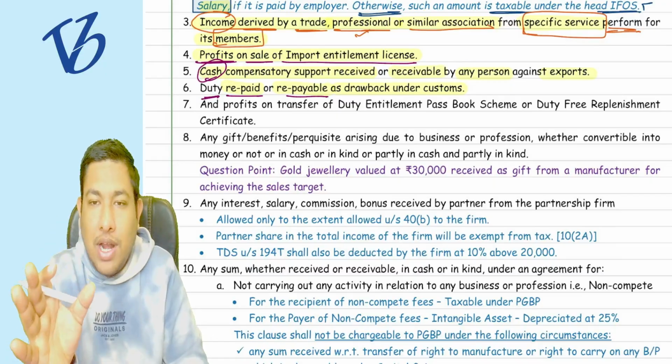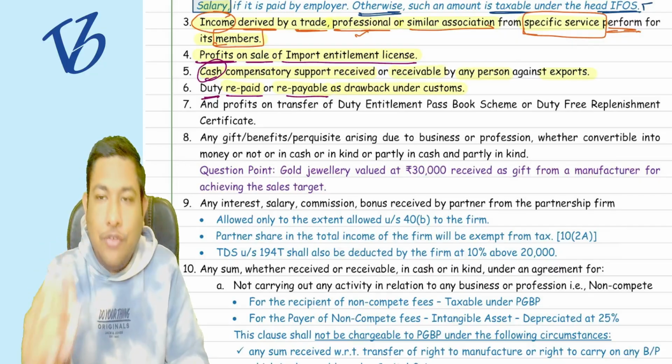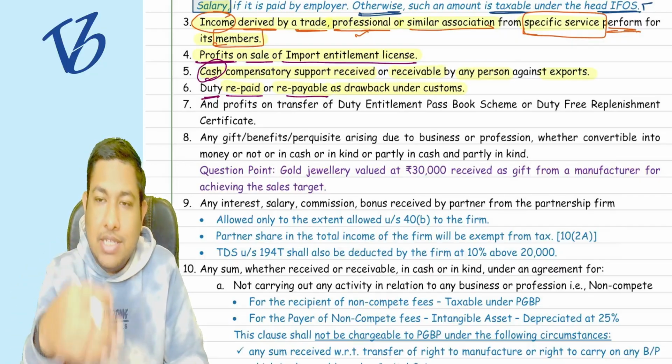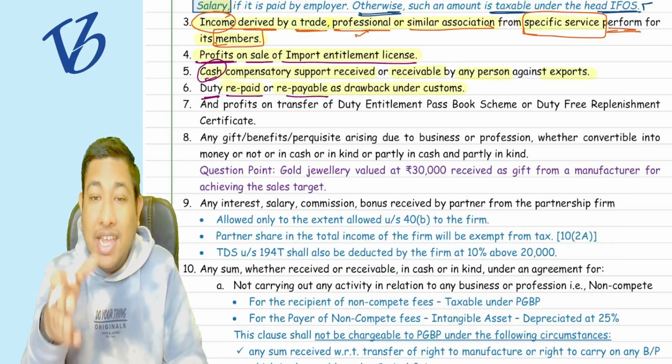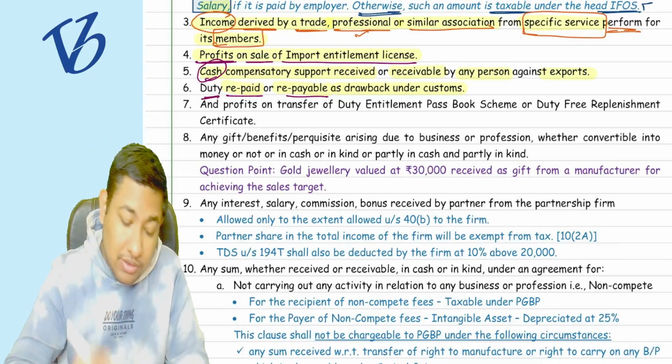Whatever things you are earning now, give tax to us. If we are supporting you now, also give tax to us. And in the same way, point number 5, 6, 7, these all are the same.